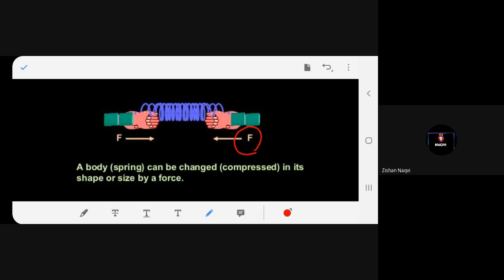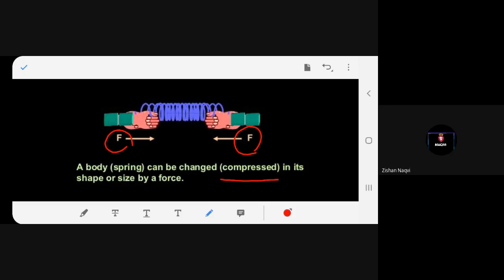Now next, again force is applied from both the ends of the spring and we again change the shape of the body. What did I do right now? Compressed. Again the size of the spring changed. So one way we stretched and the other one we compressed. But look over here, which activities are over here? What are we doing?